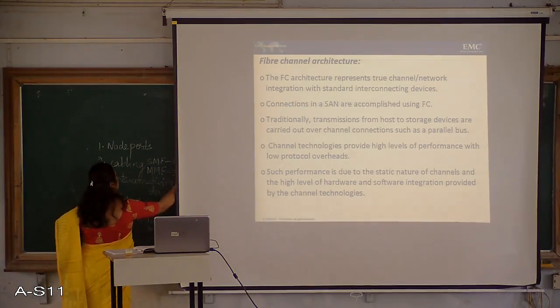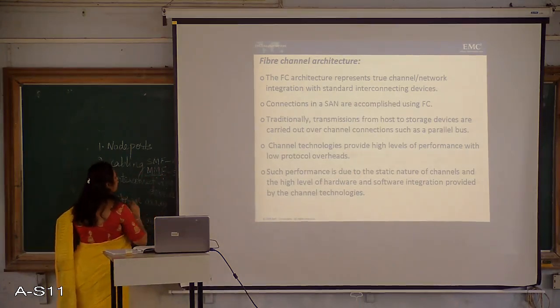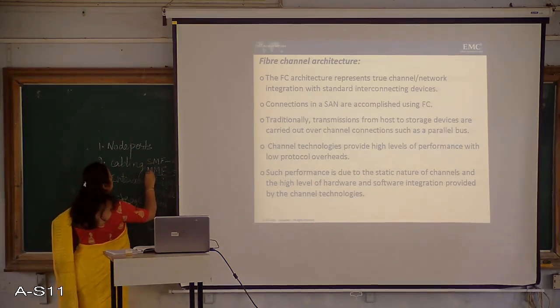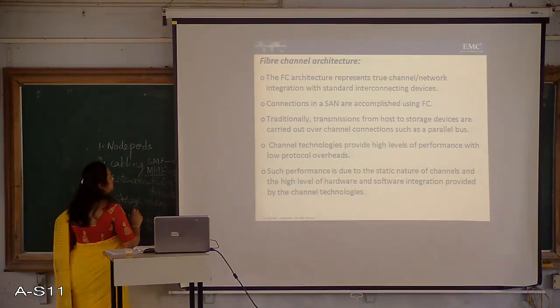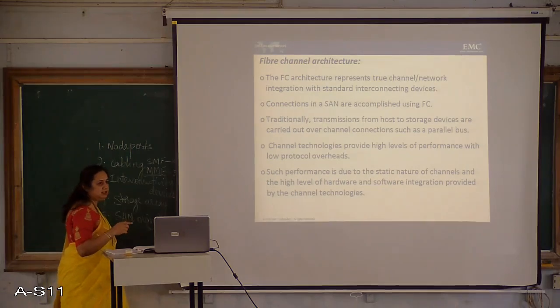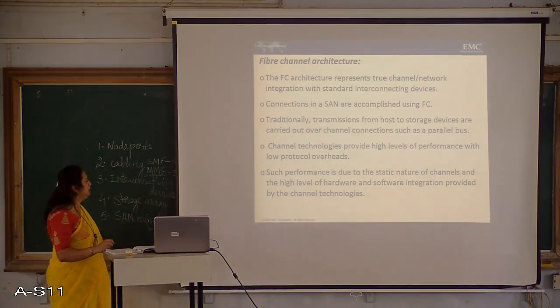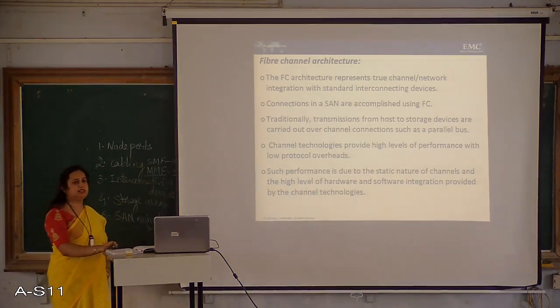Because when we use MMF, you face this modal dispersion problem. So this problem is solved using SMF cables, where a single light ray is passing through the cable, and hence there is no modal dispersion in SMF.